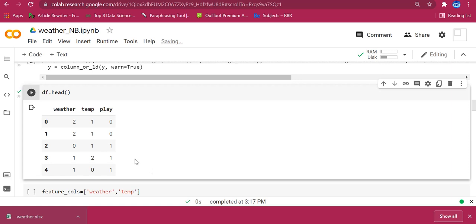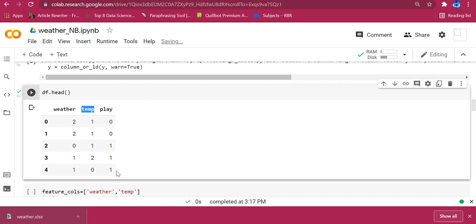Next step, before creating a model, we need to find out the features and the target labels. Here, play is our label, and weather and temperature are our features. I am going to combine weather and temperature into a single variable, and take the play field alone in another variable.